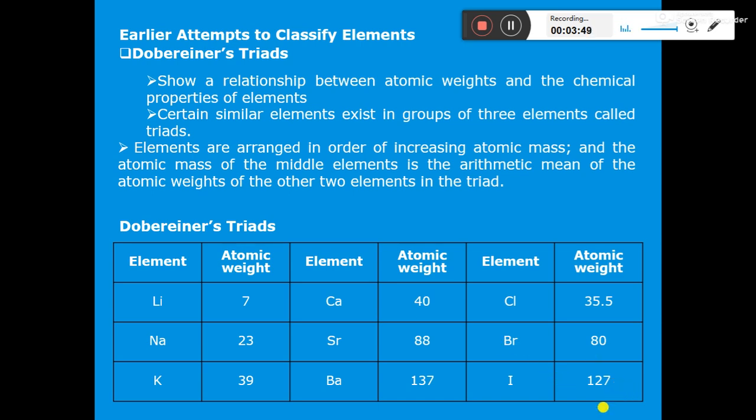So Dobereiner's law of triads is applicable to the triplet chlorine, bromine and iodine also. But a limitation of Dobereiner's triads is that they are not applicable to all the triplets of the periodic table. It is applicable only to a few triplets or a few consecutive elements of the groups of the periodic table.